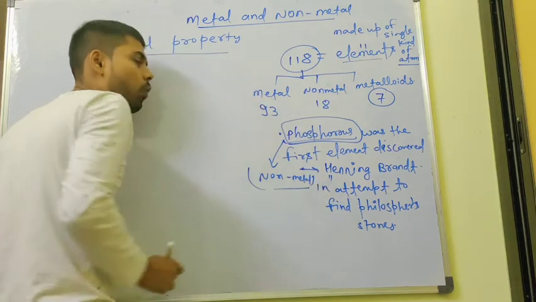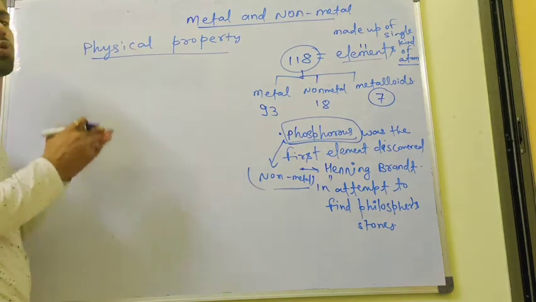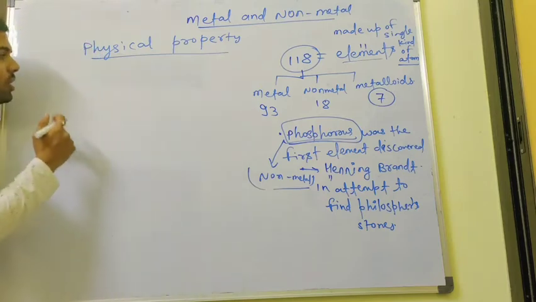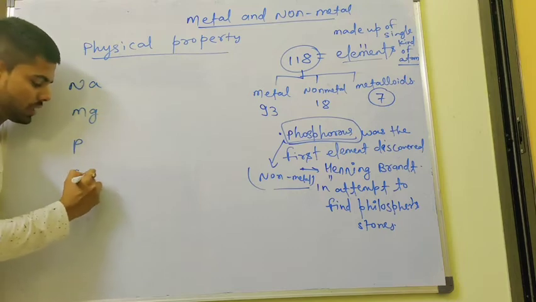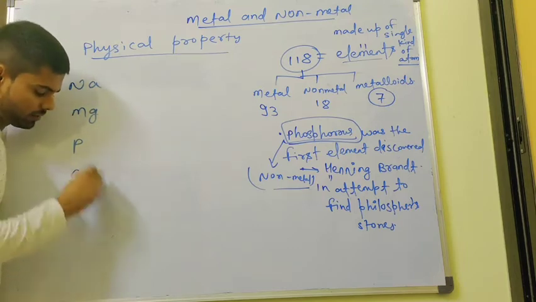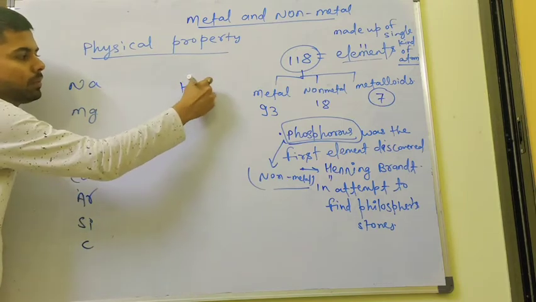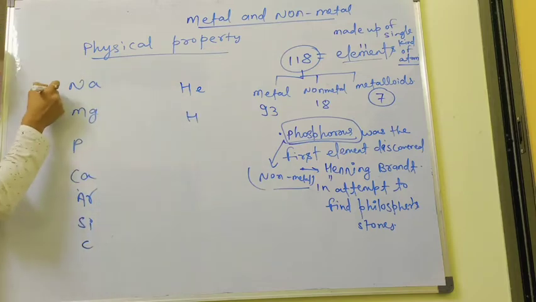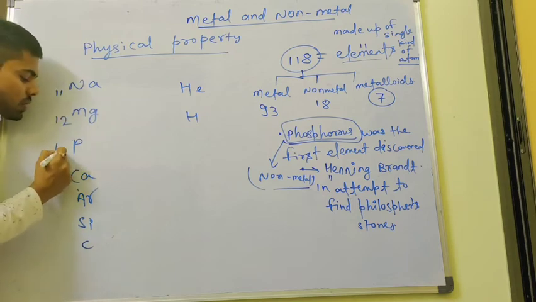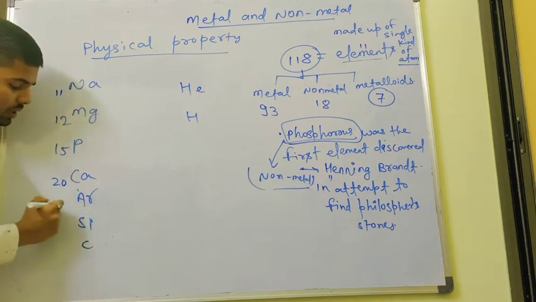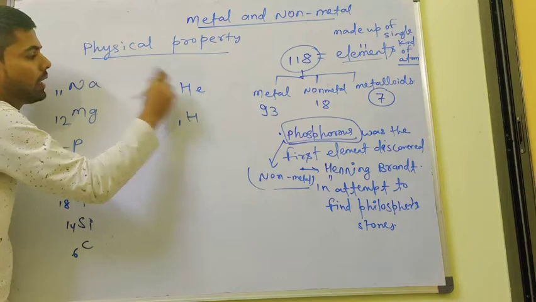Now one problem comes in front of us in classification: it is very difficult to classify which one is a metal, which one is a non-metal, and which one is a metalloid. So, children, if I write here sodium, magnesium, phosphorus, calcium, argon, silicon, carbon, helium, hydrogen. We all know that the atomic number of sodium is 11, magnesium is 12, phosphorus is 15, calcium is 20, argon is 18, silicon is 14, carbon is 6, hydrogen is 1, and helium is 2.